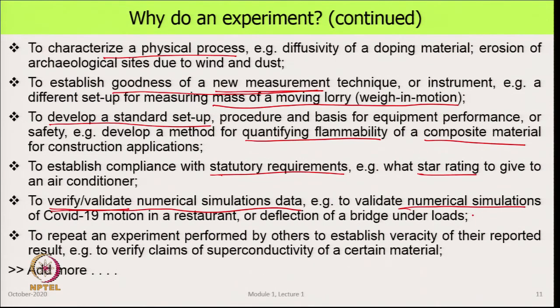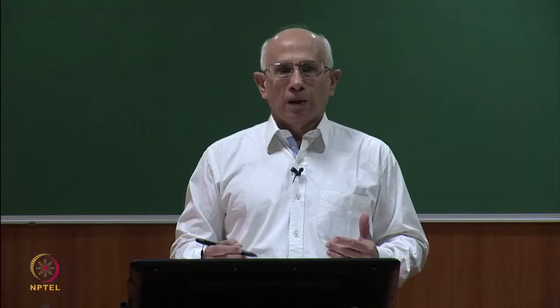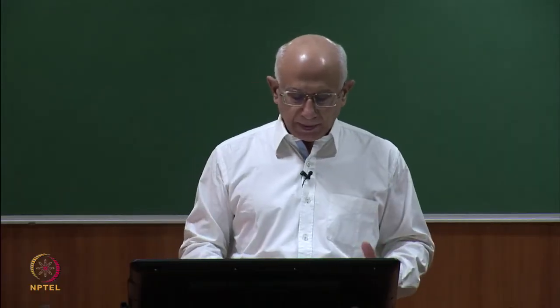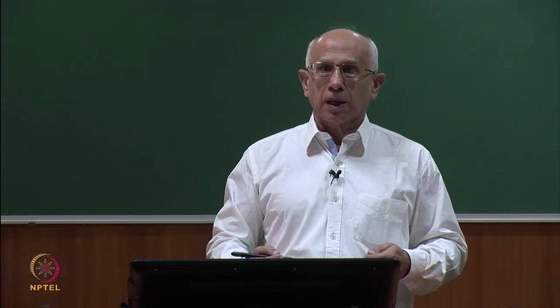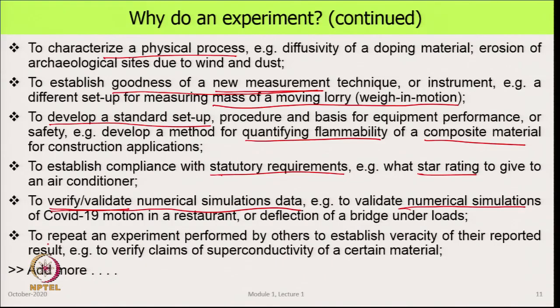And finally, there is one more reason that I put, that if you have done an experiment which is very novel and reporting something for the first time, the community at large in the world will accept it only after they are able to repeat it and confirm your result. So, that is another reason for doing an experiment, that you want to repeat it exactly as somebody else did whom you do not know.